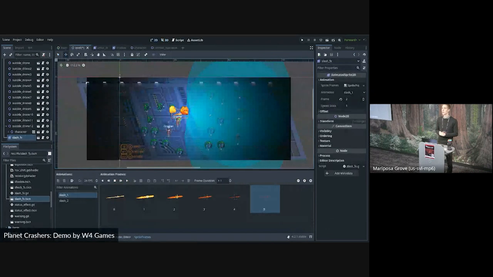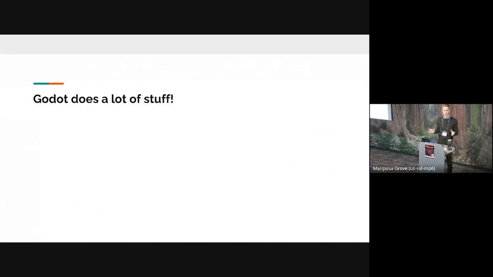And it's similar for the 2D editing experience as well. So you've got tons of sprites. You've got a dedicated editor for animations. You've got all of the properties for your sprite there. And this is just to show you that Godot does a lot of stuff, right? It's a very flexible, very general purpose game engine. Our users like it that way. We like it that way.